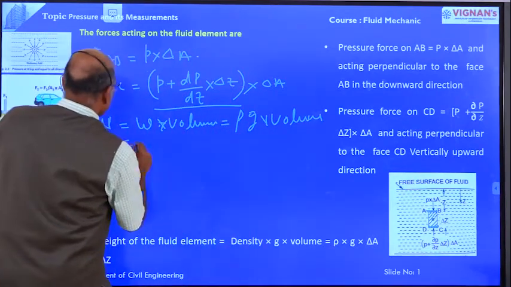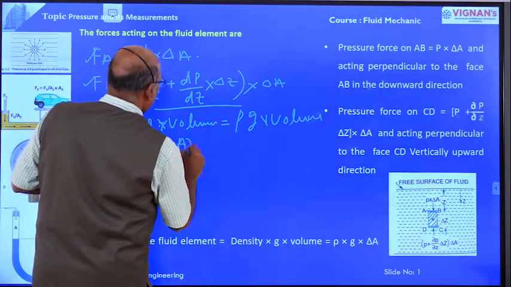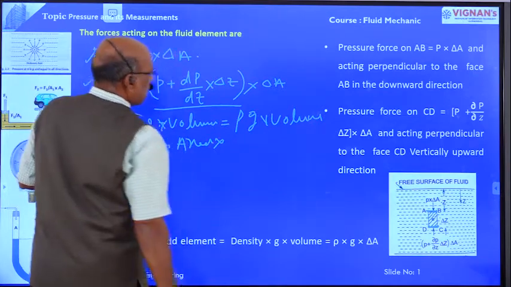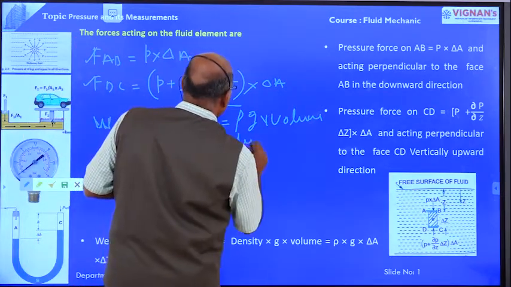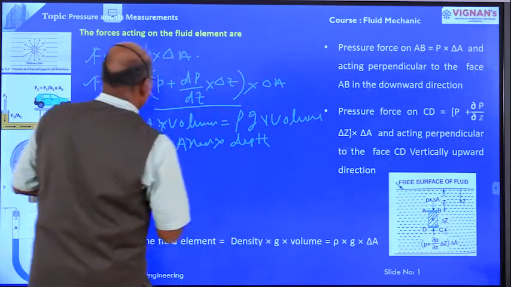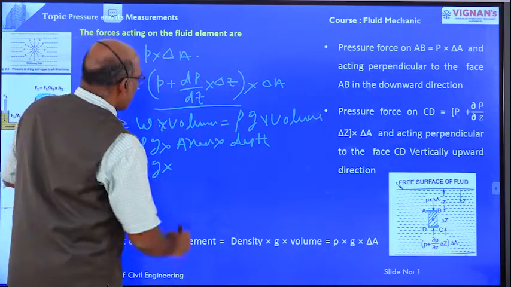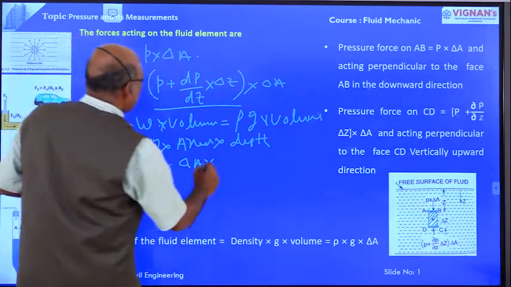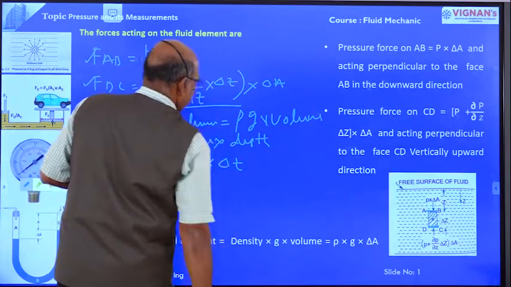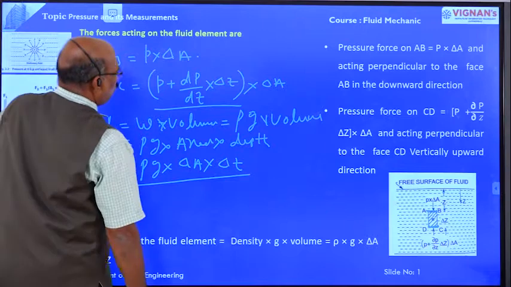Volume is area into depth. So this is equal to rho g into delta A, the area, into delta Z, the depth. This is the weight of the fluid element.